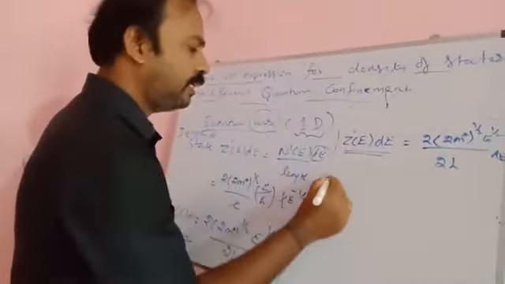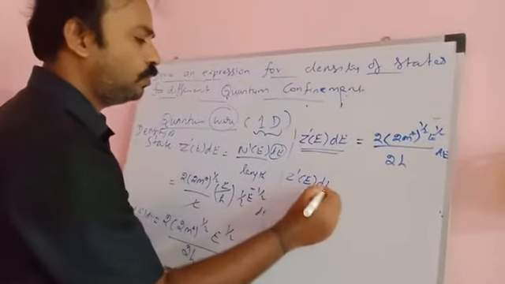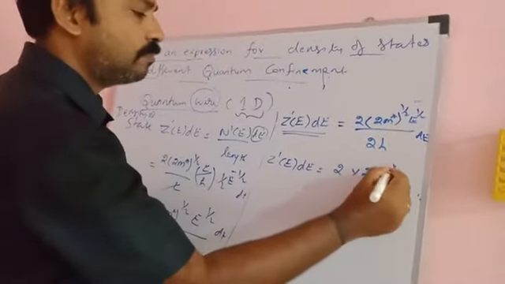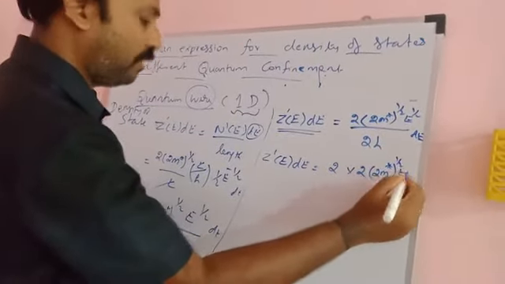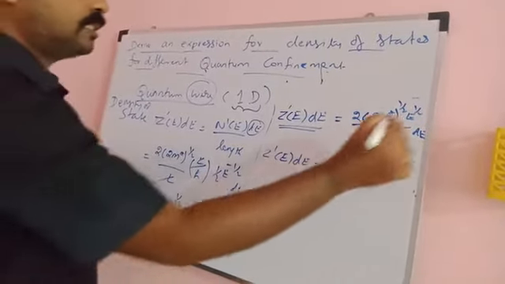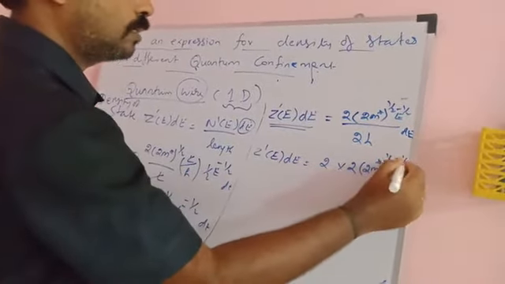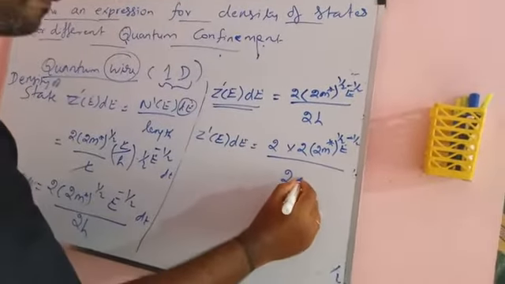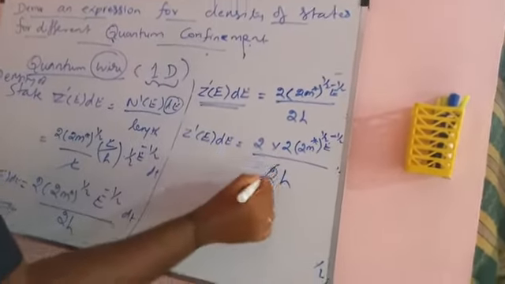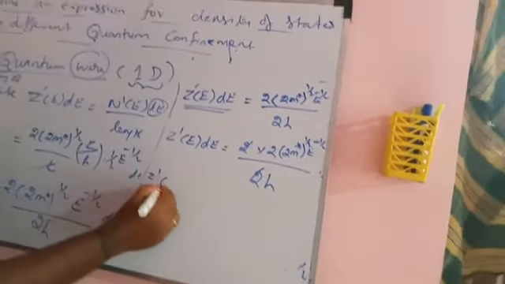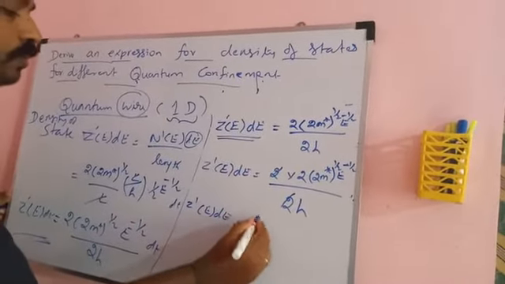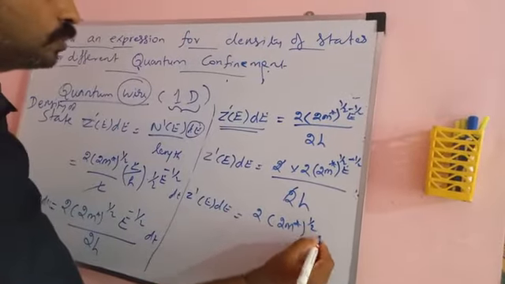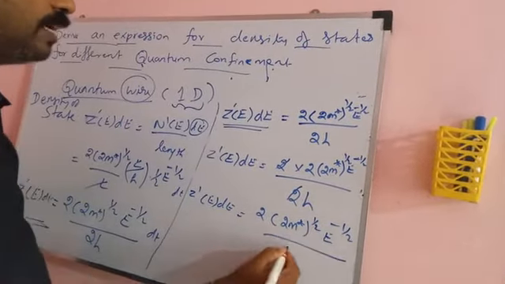So automatically here another 2 will come, that means 2 into 2m star power 1 by 2 e power minus 1 by 2, no need for this d, divided by 2h. And then you cut this 2, that means Z prime E dE is equal to (2m star) power 1 by 2, e power 1 by 2 by h.